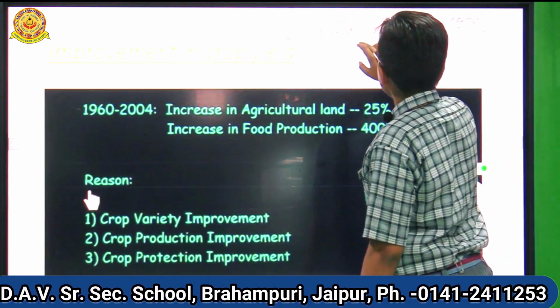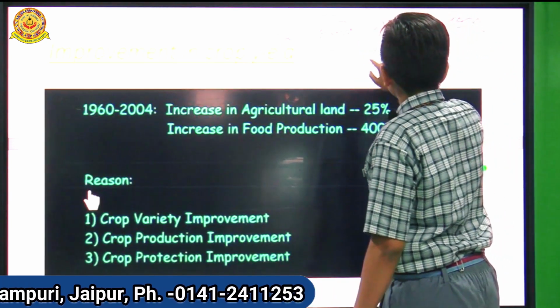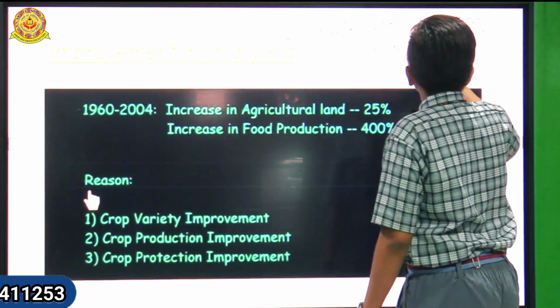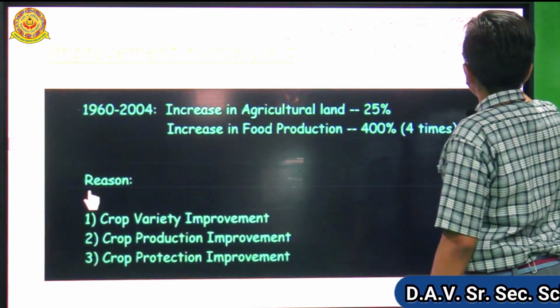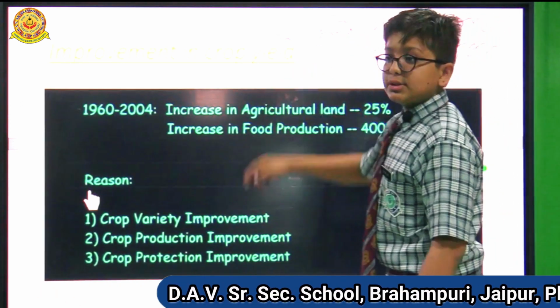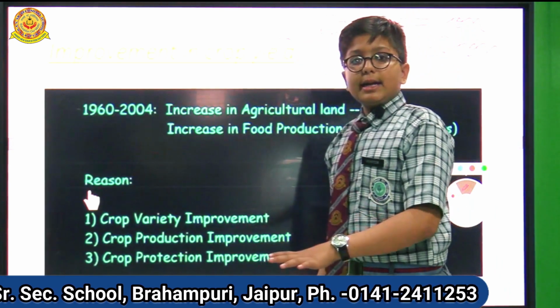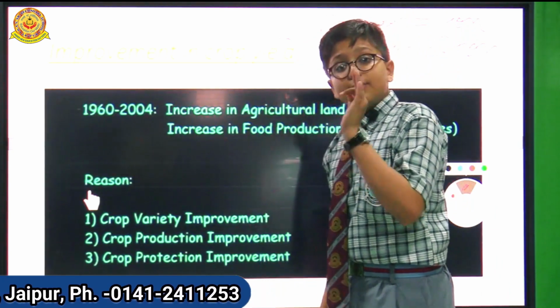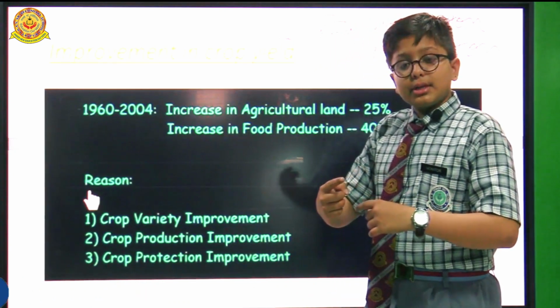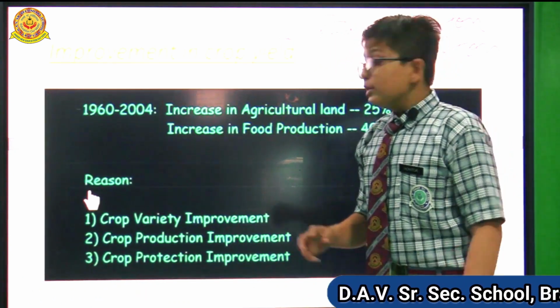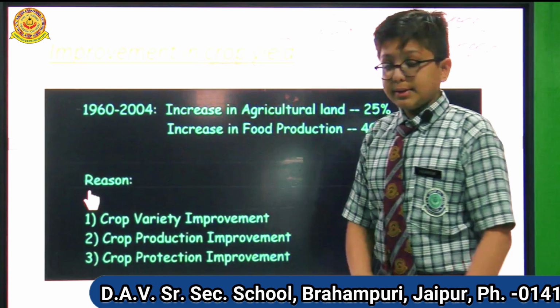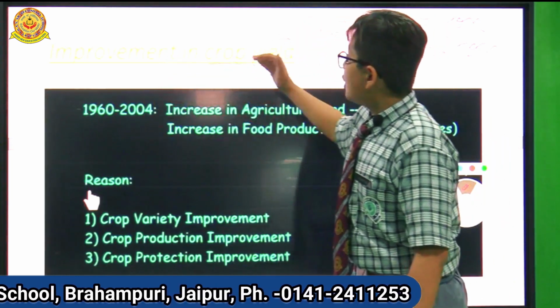In the second year, again in 1 year, the production is 2 tons. So it is known as crop yielding. The required land is fixed. If we have fixed land and we have done more production than before, that is known as crop yielding. Now how can we improve crop yielding?